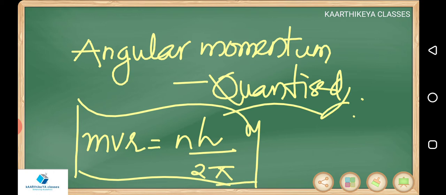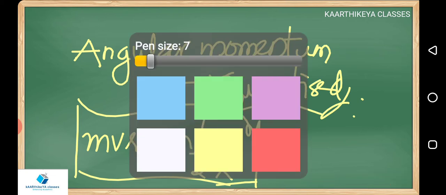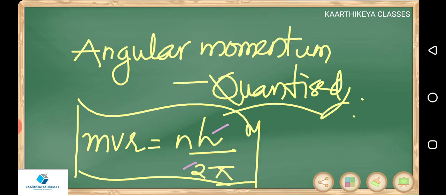What is the angular momentum in the fifth orbit? nh by 2 pi, that is 5h by 2 pi. mvr is equal to nh by 2 pi. There is no proof for this. Bohr simply has given that the angular momentum of the electron is quantized. Angular momentum mvr is equal to nh by 2 pi. Here you see h is constant, 2 is constant, pi is constant. So mvr is going to depend only on n. Angular momentum of the electron is quantized.